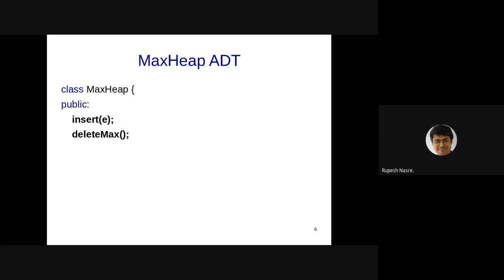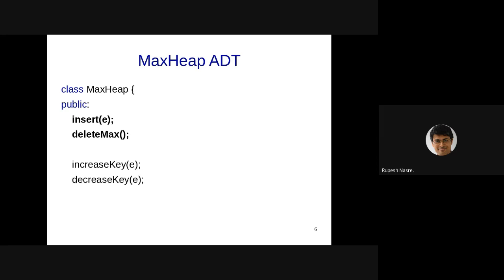And in the process we might require some other functions which also can be supported with a max heap. For example, increasing the priority of an element. So originally it was, let's say, priority number 39. Now I want to increase it to 52, right?